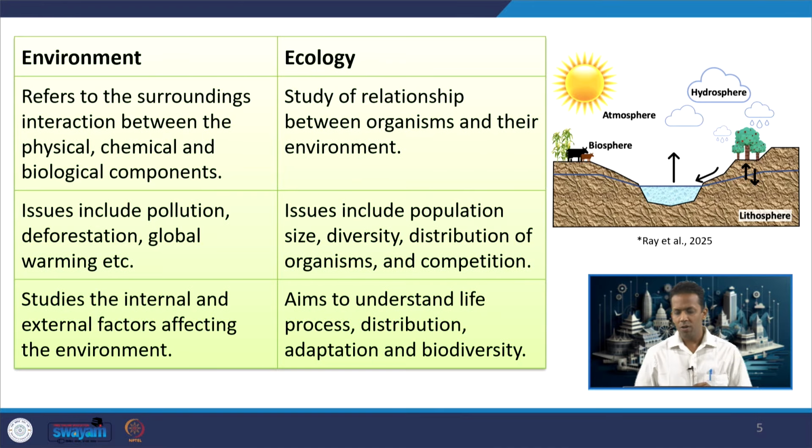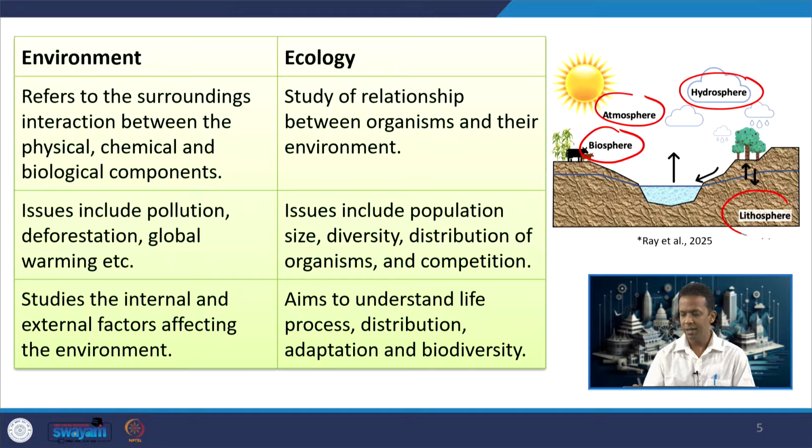This figure shows the definition of environment. Environment is a combination of biosphere, atmosphere, hydrosphere and lithosphere. The biosphere is the area where all the living organisms live along with the biotic components of the environment. The atmosphere is the layer just above the surface of the earth, comprising mostly air, oxygen, ozone and other gases.